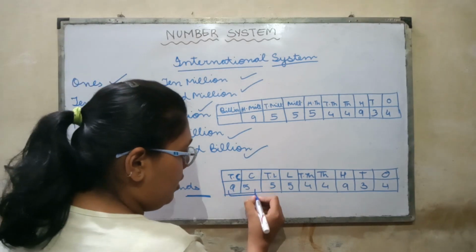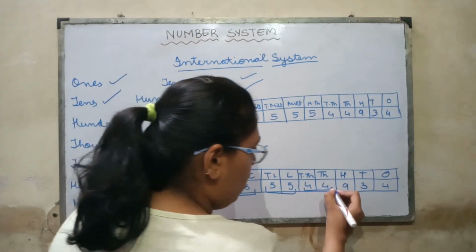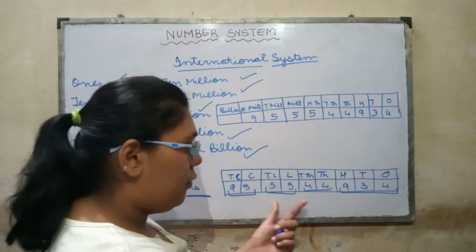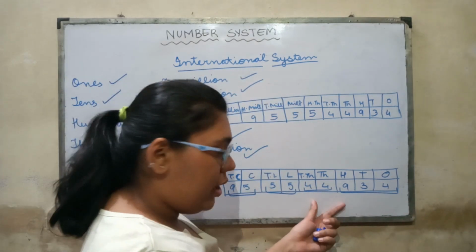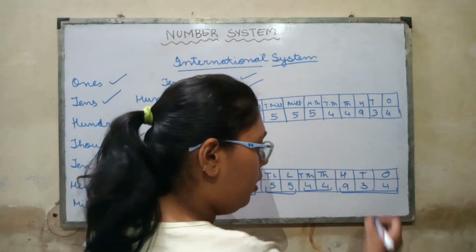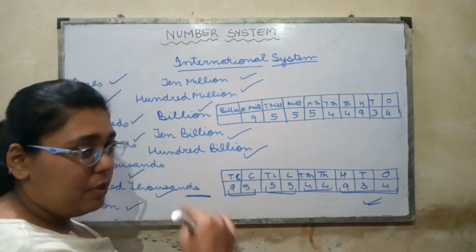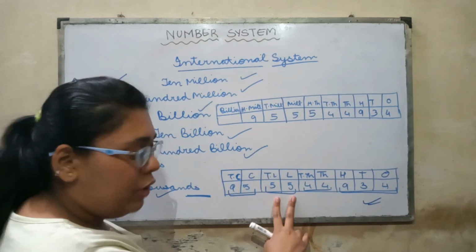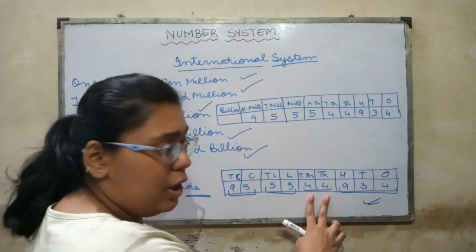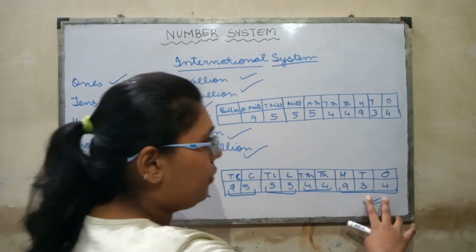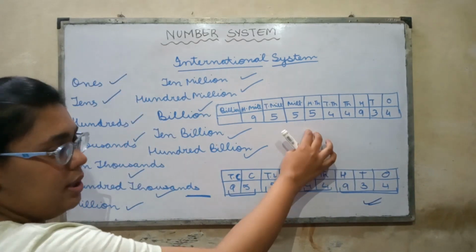So what will be this? We'll first divide. Now 95 crore 55 lakhs 44,935. Is that clear? Let me repeat once more. 95 crore 55 lakhs 44,934.